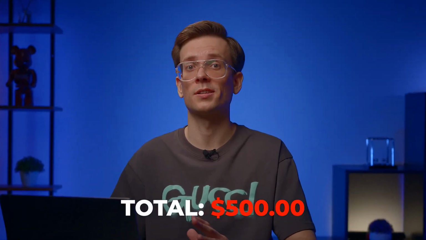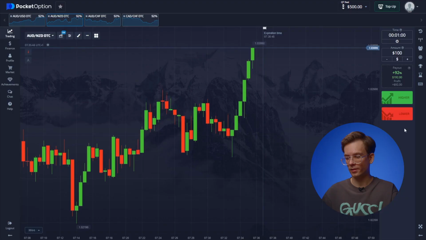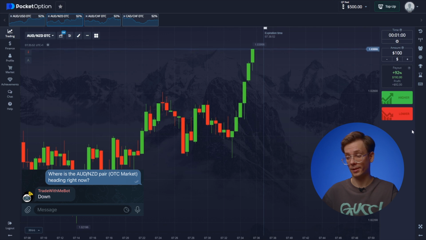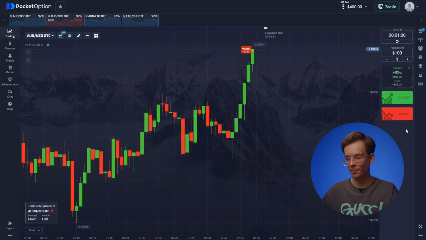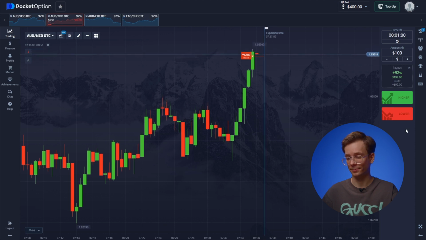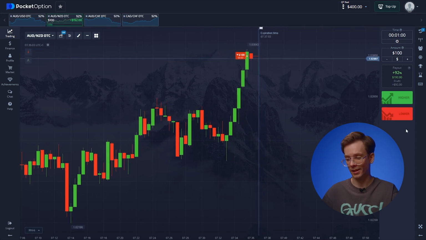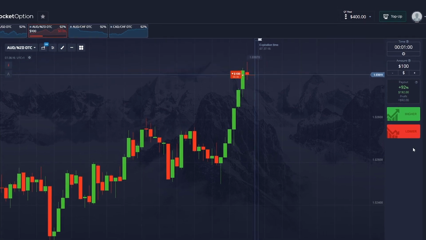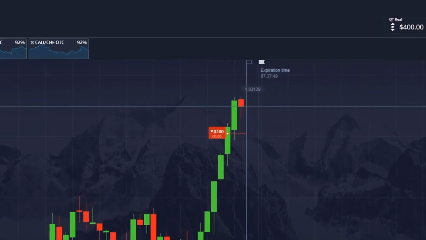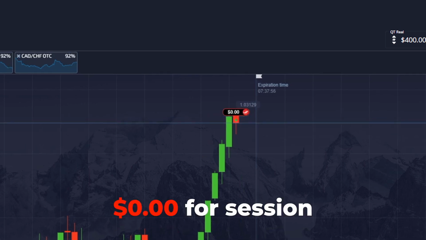Let's hope the bot is gonna do a better job next. The Australian and the New Zealand dollar. Another 100 investment. Bot suggests trading down again. Let's hit lower. Well, seems like the green impulses are not going to slow down. Looks like another mistake. And yep, what a bummer.